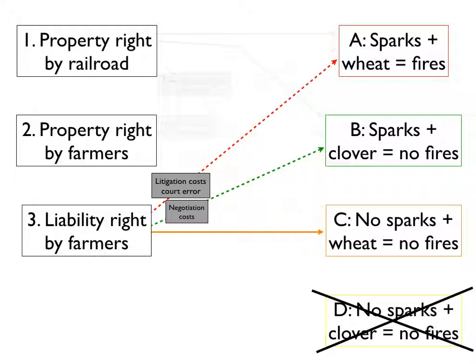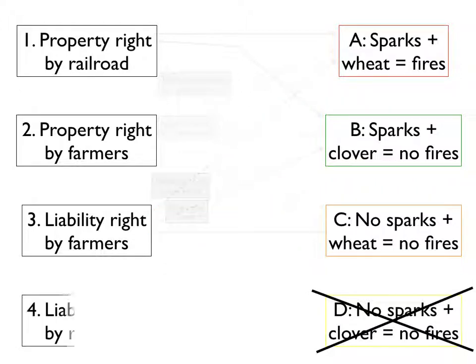With a liability right by the farmers, when the least cost means of abating the problem is simply a $200 spark arrestor, the railroad will simply install the spark arrestor and the problem is averted. And the last one, we're going to look at a liability right by the railroad. And again, in this case, the farmers can enjoin the railroad from doing something or can stop the railroad, but they have to compensate them for damages.